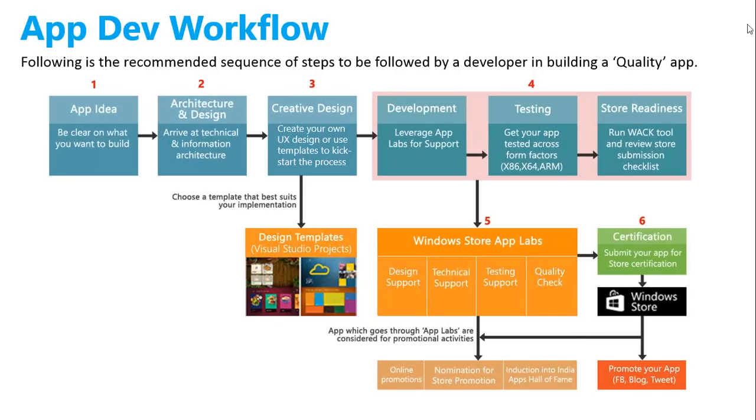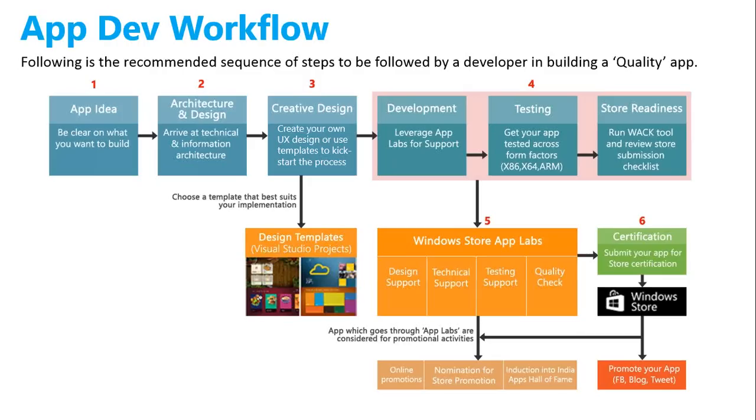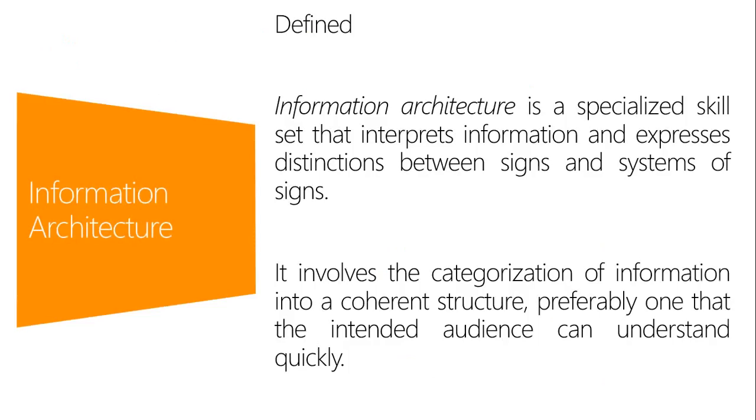So basically, yes, information architecture plays a very important role at the start, when you are done with the app idea brainstorming. The definition of information architecture is a bit complex, which is on the screen, which says that it's a specialized skill set that interprets information and expresses distinction between science and systems of science. Well, to say it in simpler terms, what it means is you have a bulk of information which you want to get across to the user through your apps.